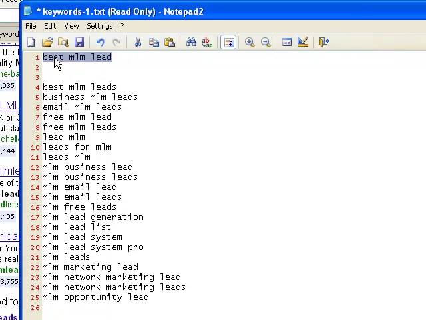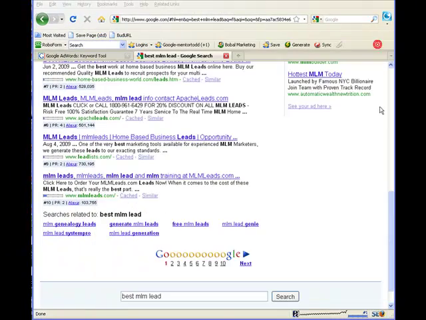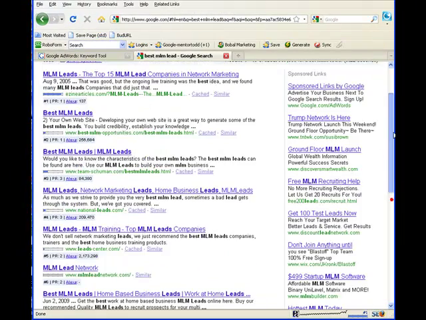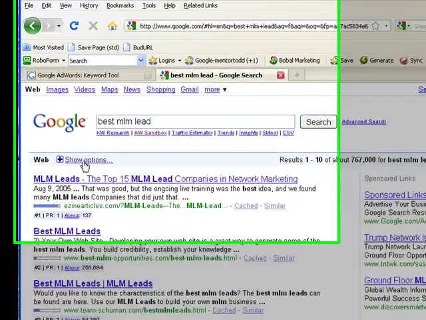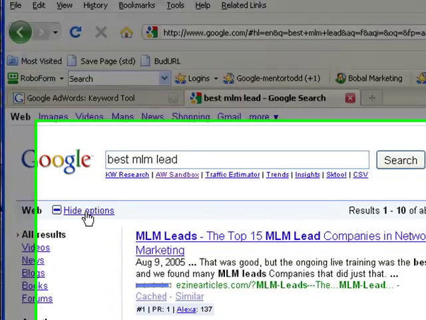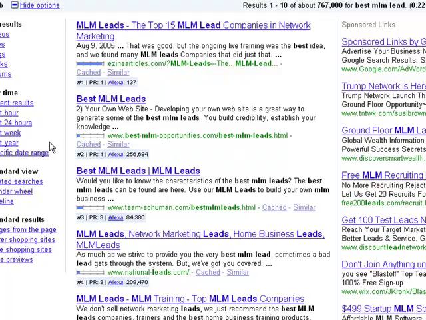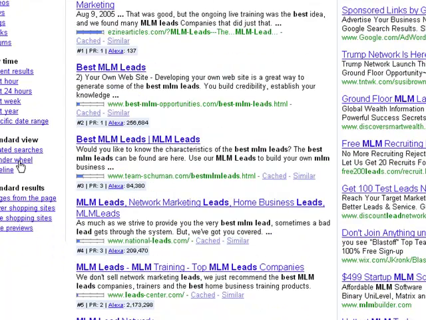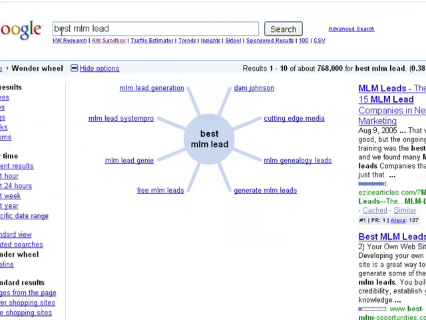But what I like to do is take the keyword itself again and come back up here to the top of this page in Google and click this button that says Show Options. Make sure your keyword is still in here, best MLM lead, and scroll down here and you want to look for the Wonder Wheel. You click on the Wonder Wheel and Google's going to give us related keywords to our primary one that we're going to want to write the article around.